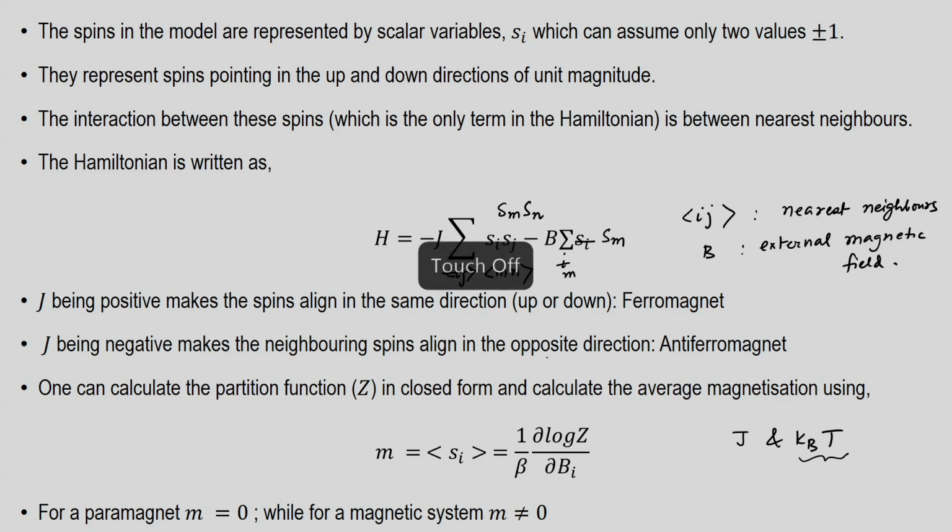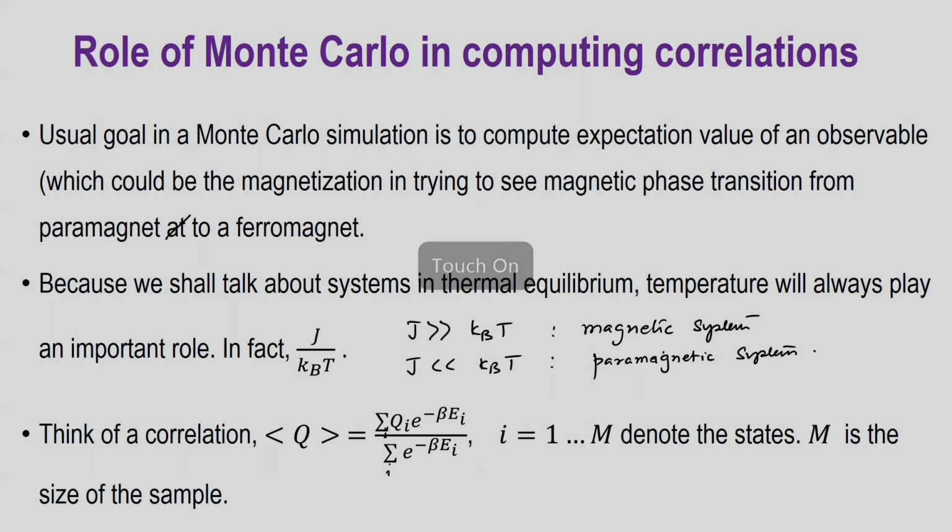And so, this i rather would be the number of states that we are going to sample, and as we have said, these states are generated at random from a certain distribution. So, i is 1 to M, where M is the size of the sample.